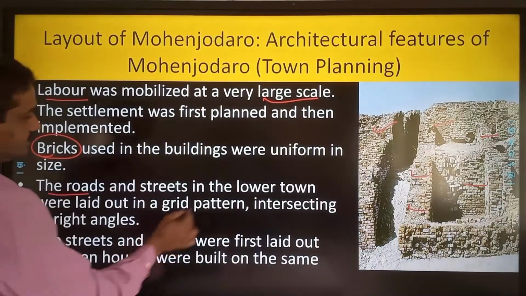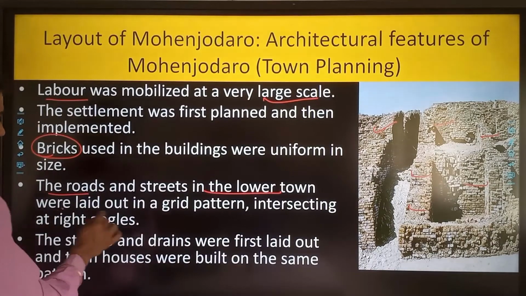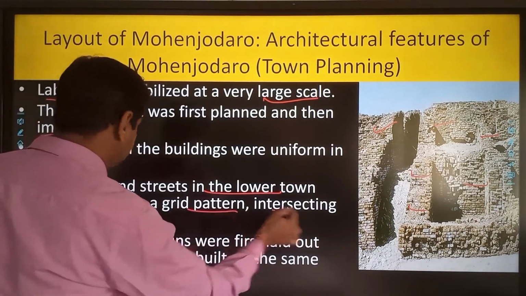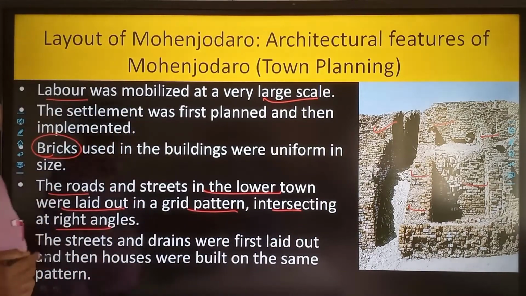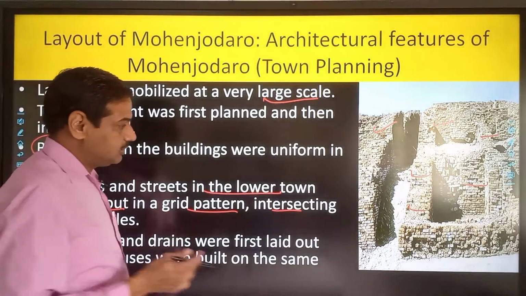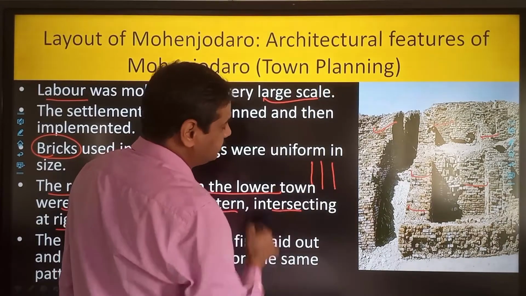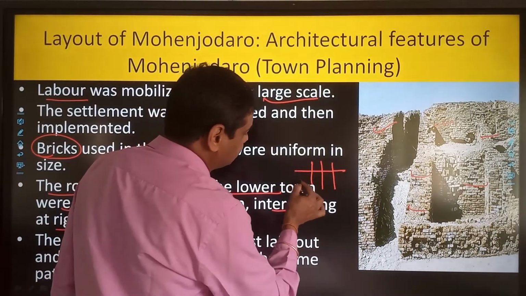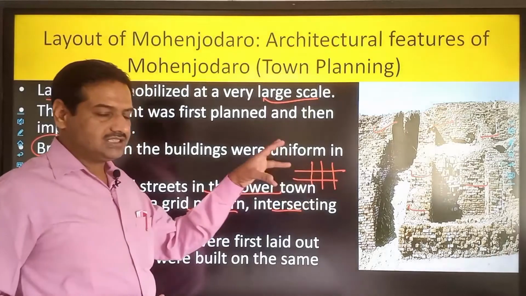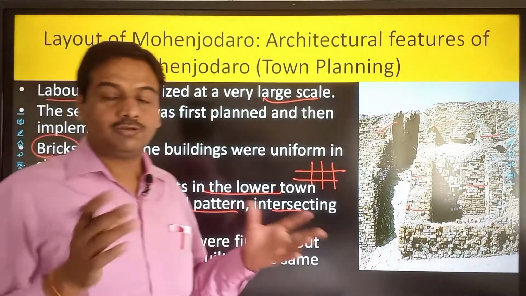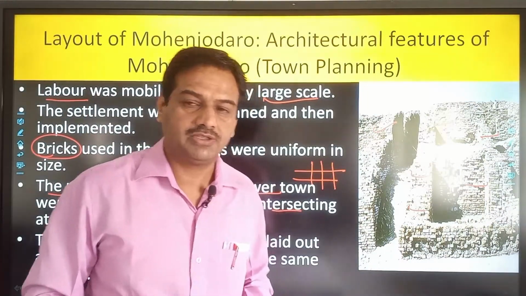The roads and the streets in the lower town were laid out in a grid pattern intersecting at right angles. So how were the streets made in the lower town? The streets used to intersect at right angles. So this tells us that there was good town planning, which was missing in the Mesopotamian civilization.